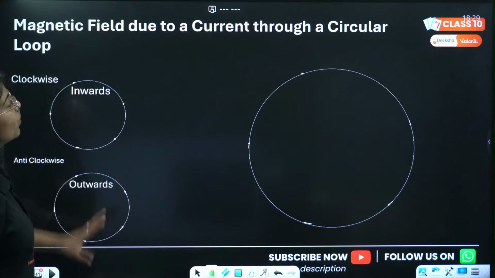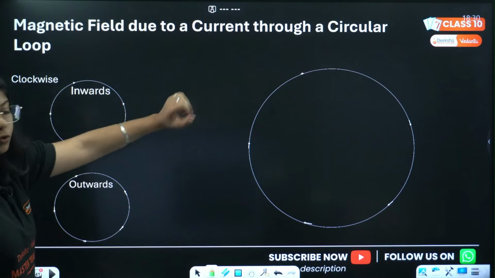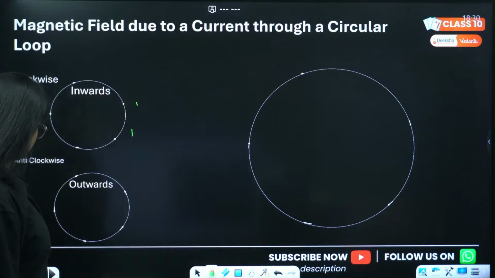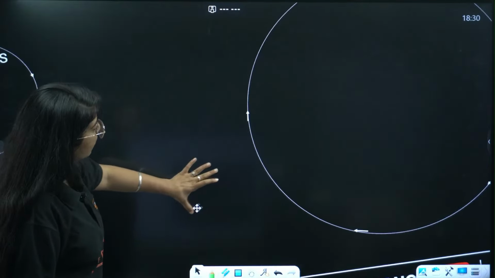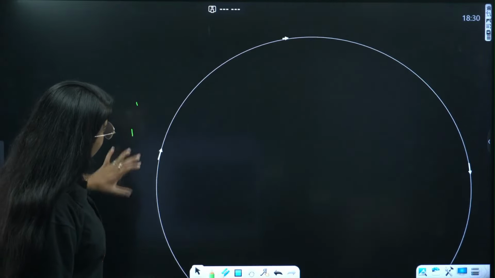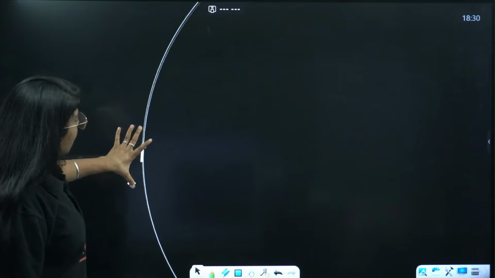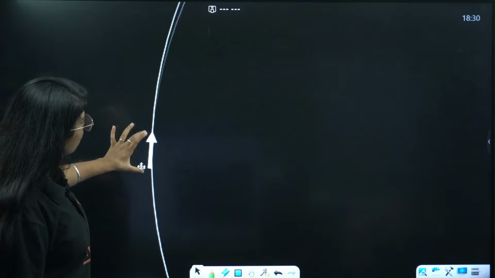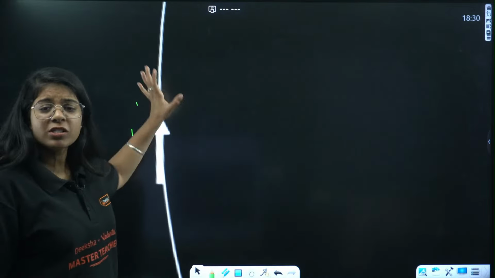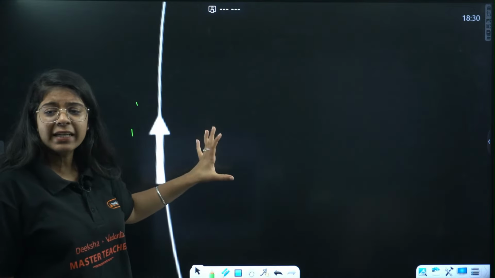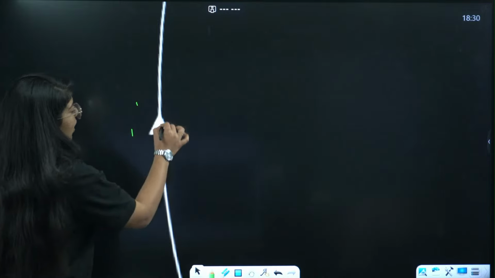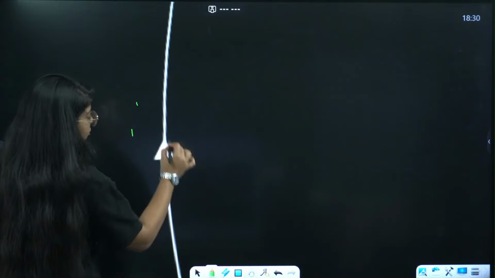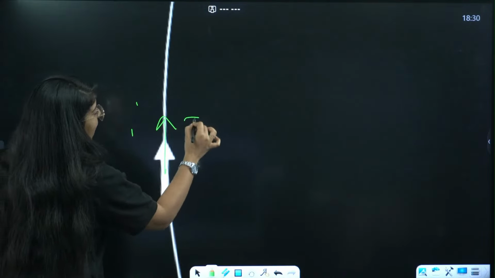Next, now we are on the circular loop. Look, can I zoom it? When I zoom it, it acts almost like a straight wire, right? So current is in the upward direction here.